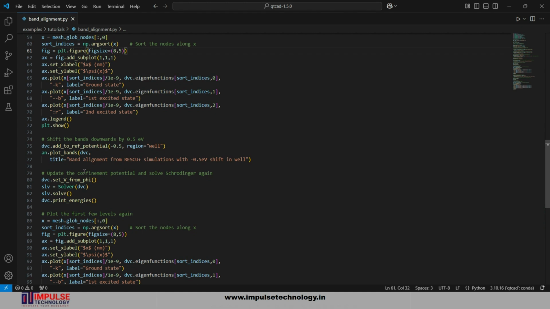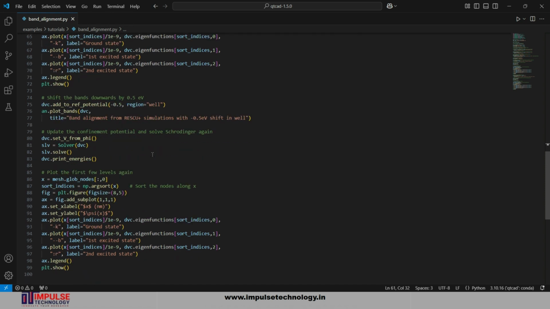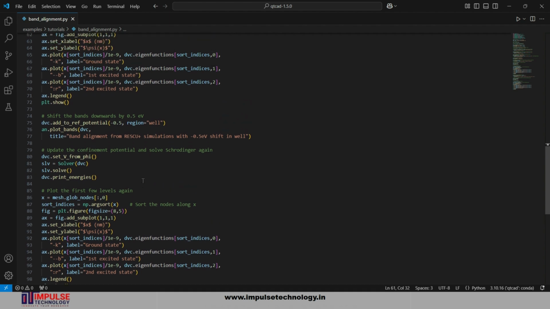After that, shift the band downward by 0.5 electron volt using add to the reference potential in the well region, and plot the band diagram with the title band alignment from rescue simulation with 0.5 electron volt shift in well. After that, update the confinement potential and solve Schrödinger again, and in the same way plot the first few levels again, like the ground state, first excited state and second excited state, and after that plot the bound states in the potential well.